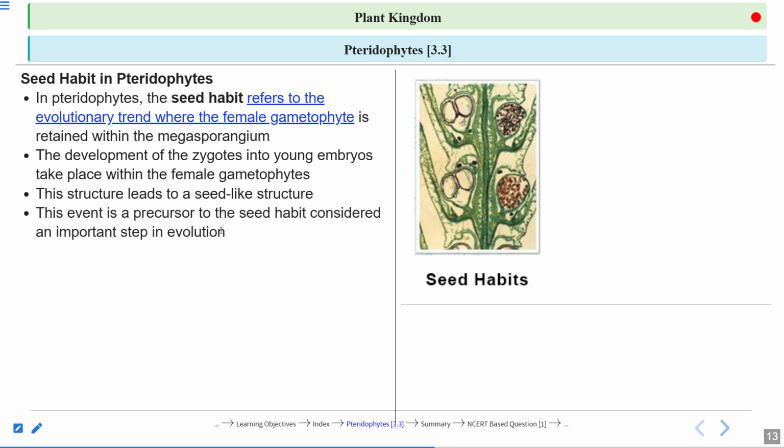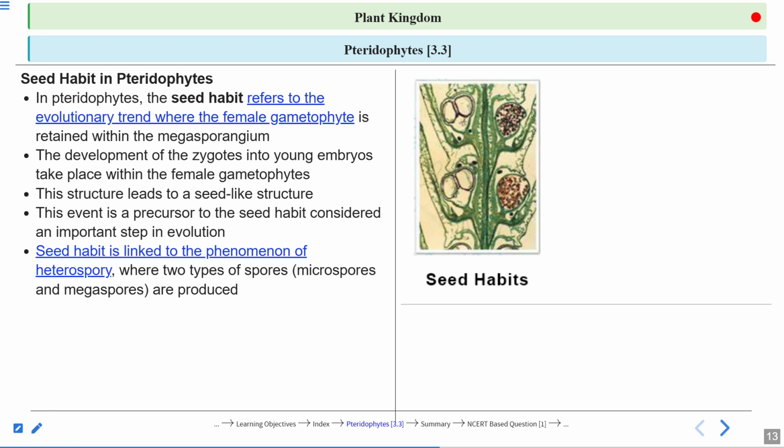This event is a precursor of the seed habit. Now, we are not saying that the seed is forming in the pteridophyte, but it is a precursor of the seed habit. This shows how the seed habit came into existence. This shows how the plants evolve into the gymnosperm and angiosperm from these pteridophytes only, na? From these pteridophytes only, the plants evolve to form the angiosperm, and this seed habit we can see in the case of the pteridophytes, right? So this event is a precursor of the seed habit, considered as an important step in the evolution.